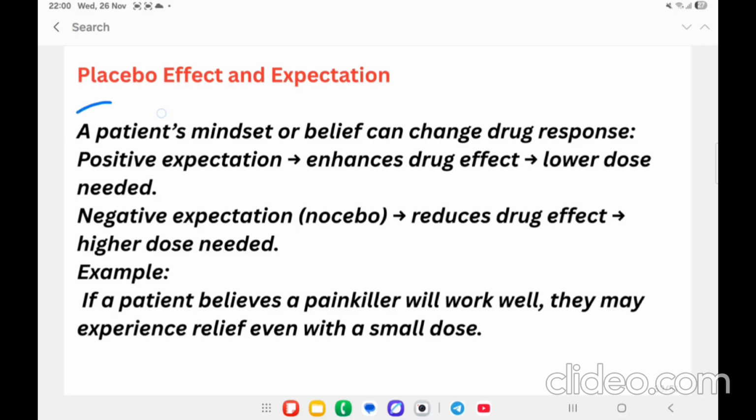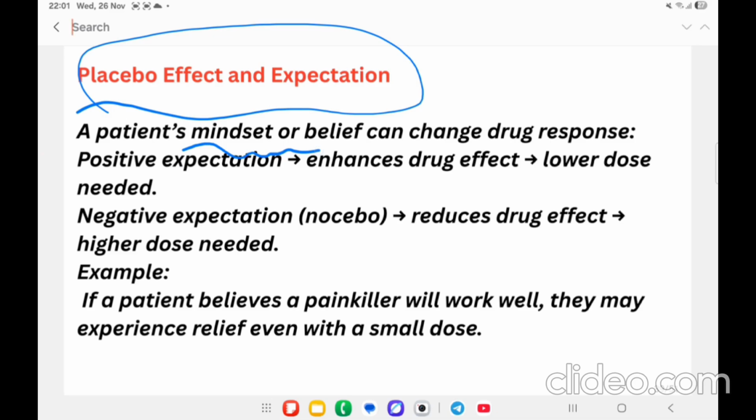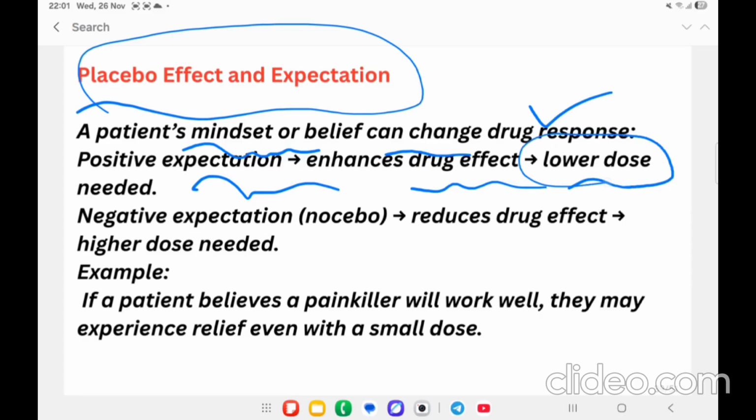And another thing is the placebo effect. A patient's mindset or belief can change the drug response. Positive expectation enhances the drug effect, so the person requires a lower dose. A negative expectation, that is the nocebo effect, reduces the drug effect, and in those cases the patient requires a higher dose.